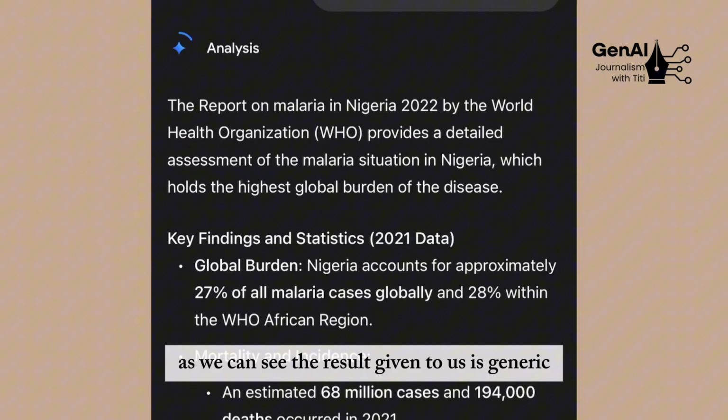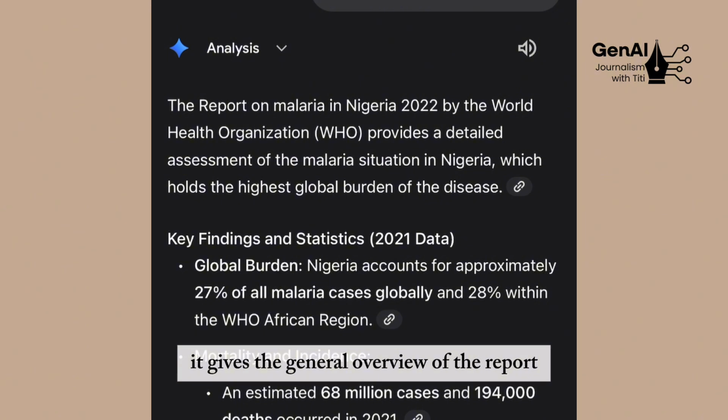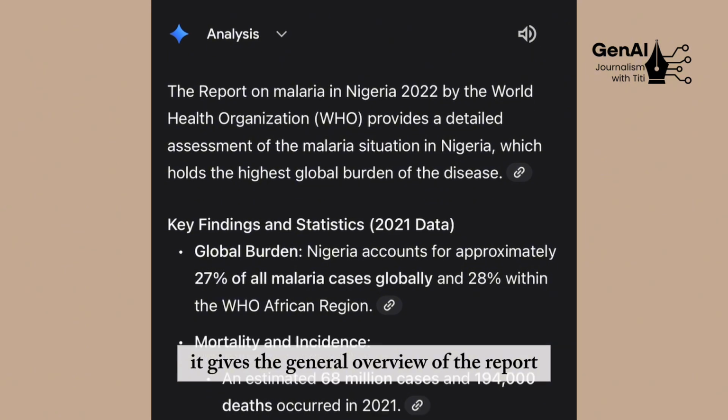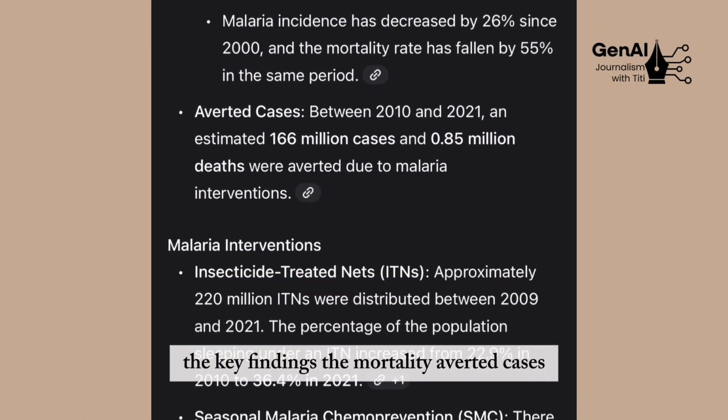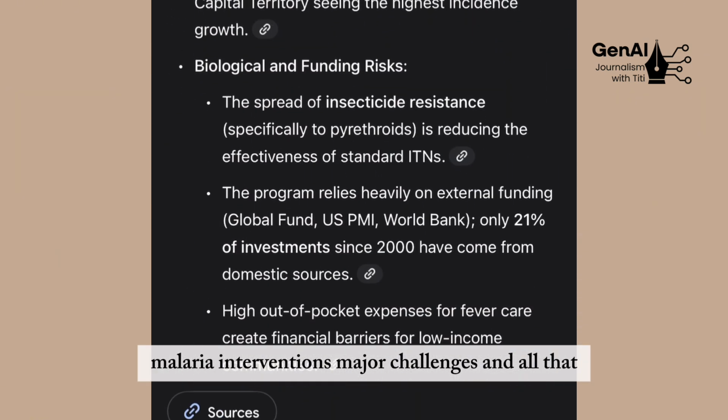As we can see, the result given to us is generic, in the sense that it gives the general overview of the report, the key findings, the mortality, averted cases, malaria interventions, major challenges, and all that.